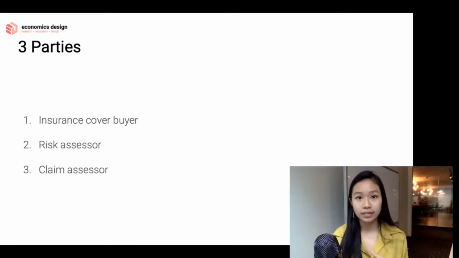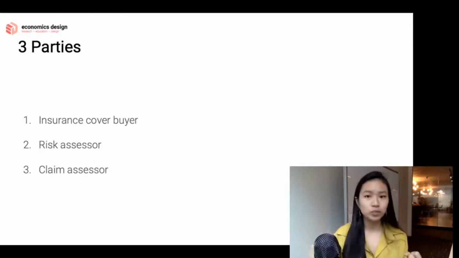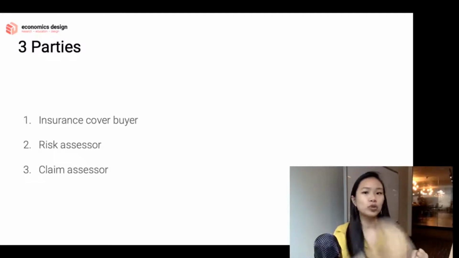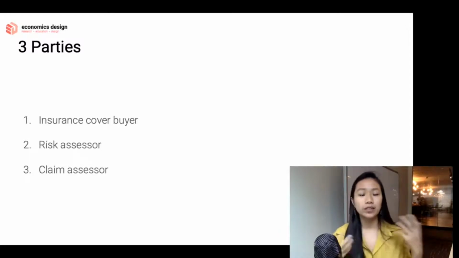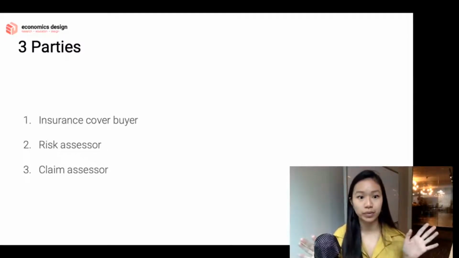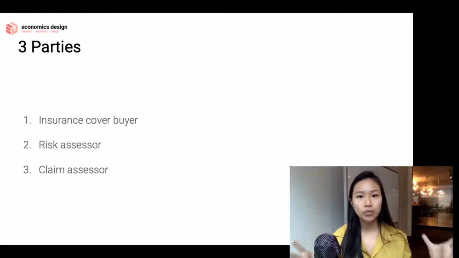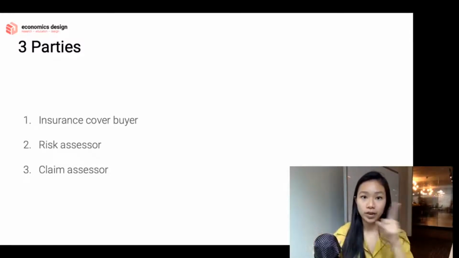Then we have the risk assessor. The risk assessor will be people who assess the risk. Is this smart contract risky enough? Or this smart contract is actually pretty safe and I'm willing to put my money in there to say that this is safe. You have your claim assessor. Claim assessor is where something has happened, like there's a fault in the bug, and the claim assessor comes in to see that, okay, this person deserves a payout or this person doesn't deserve a payout. Simple as that. So you have three parties. Now, these three parties will be working hand in hand to be distributing the risk available in this entire system. So let's see how.